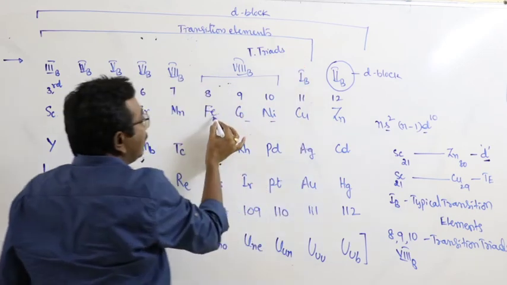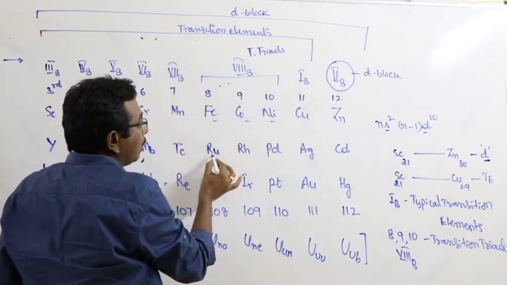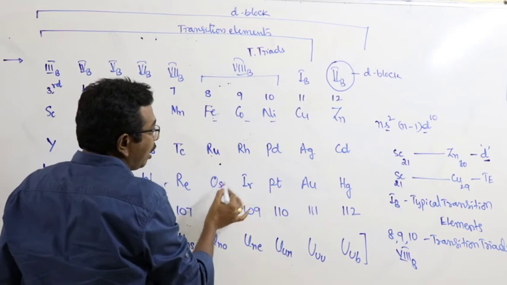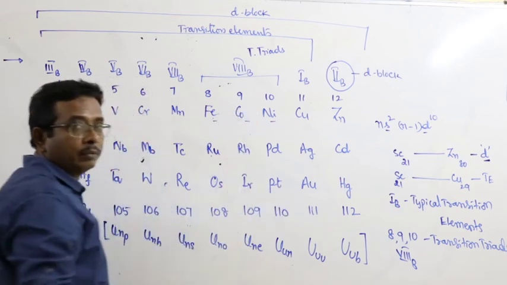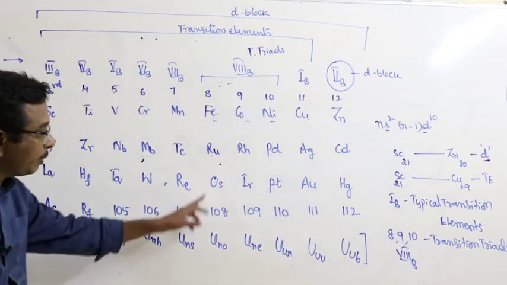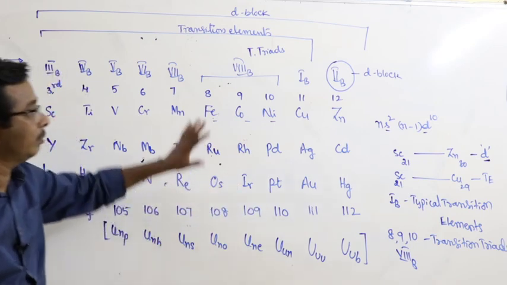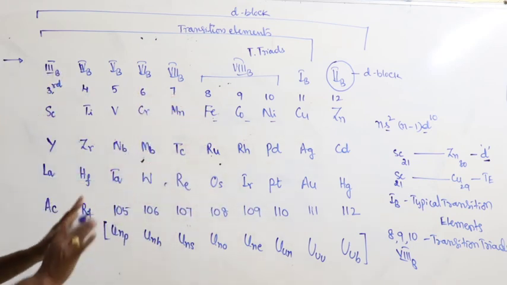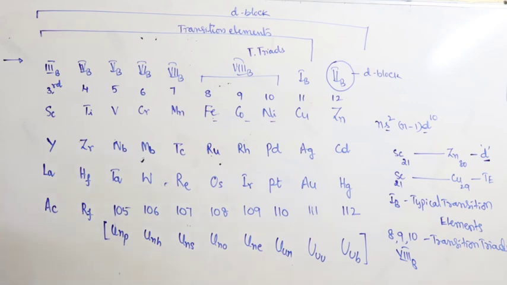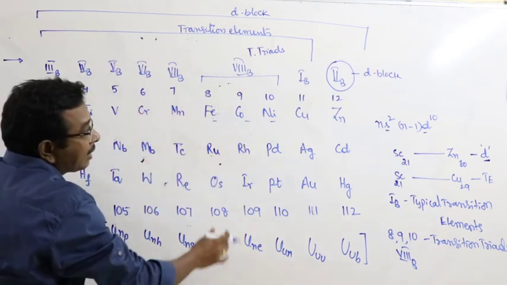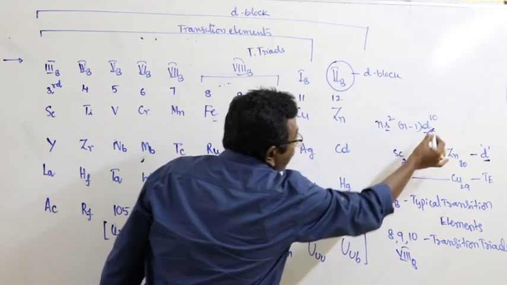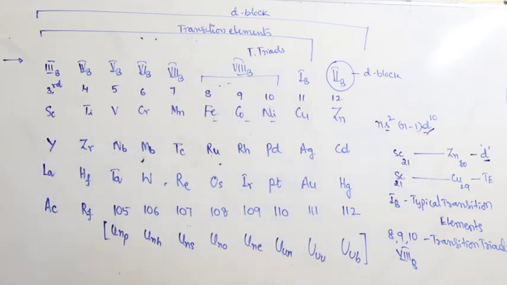What are they? Iron, cobalt, nickel, ruthenium, rhodium, palladium, osmium, iridium, platinum. Okay, this is the important statement, right? But here in all these elements, the differentiating electron goes into the (n-1)d orbital. As a result of that, they are all collectively represented as D block elements.